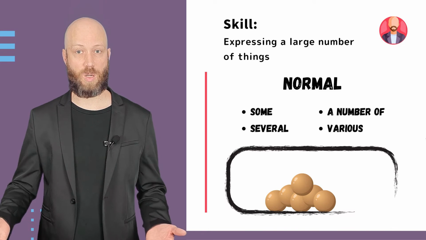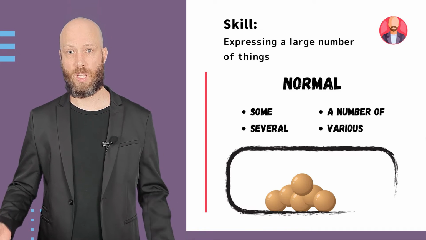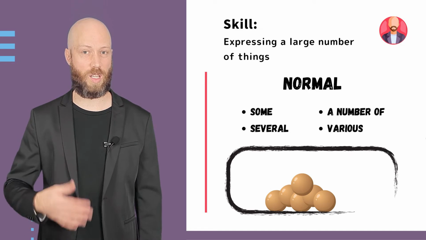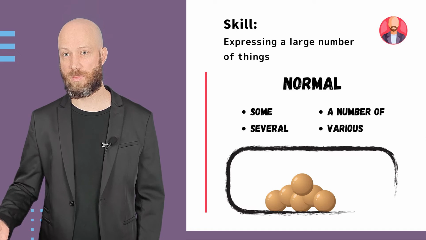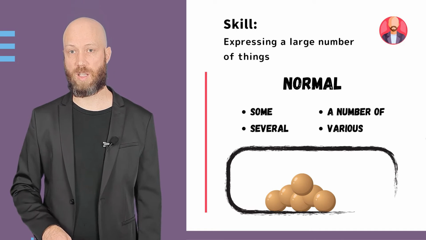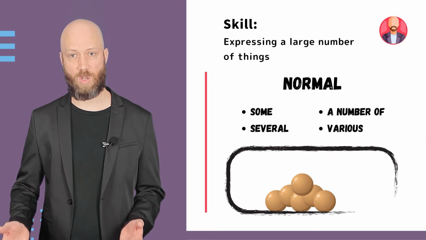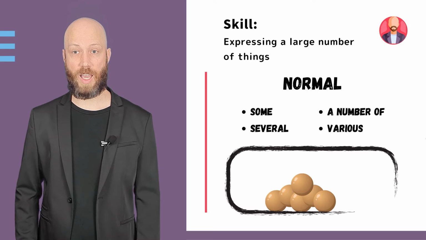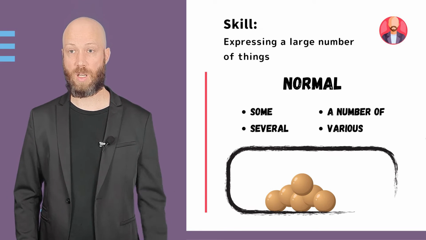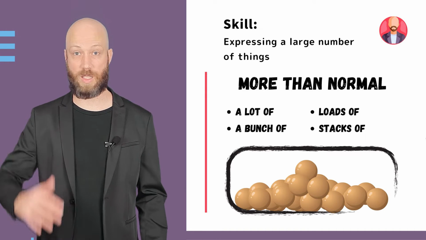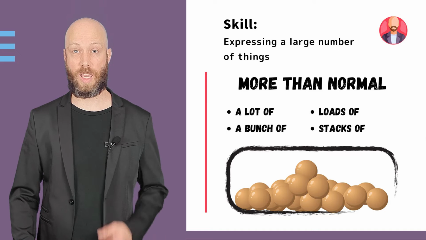Some is the basic one. Everyone knows some. We can also say several. This normally sounds like 3, 4, 5, 6, 7, 8. A number of is also possible. And we can use various. We use various normally when we talk about different kinds. For example, I have some seats. There are a number of problems. I saw various movies.